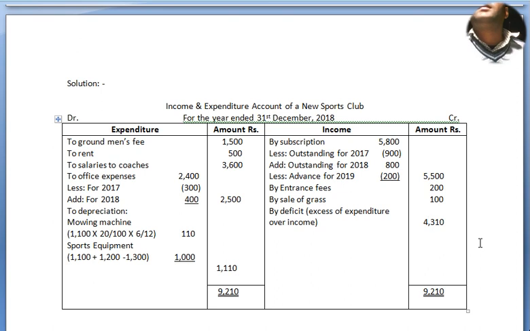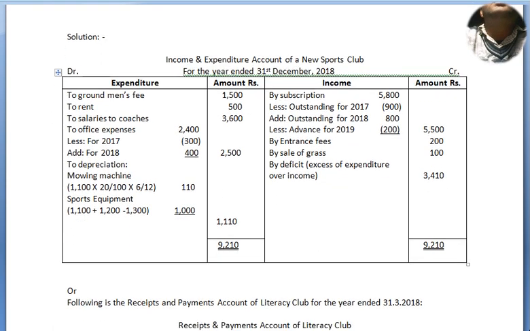And the amount here also 4310 minus 5500 minus 300, 3410. This is the deficit. All right. Now we move to our solution.